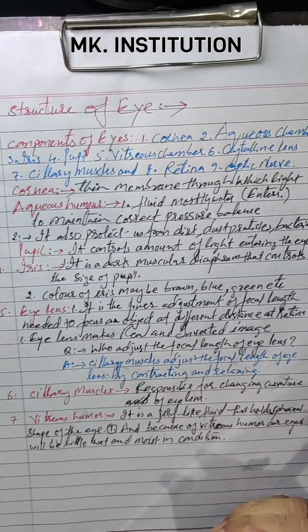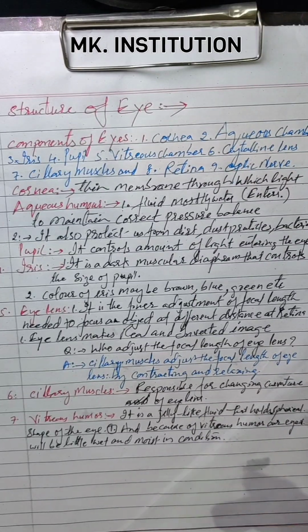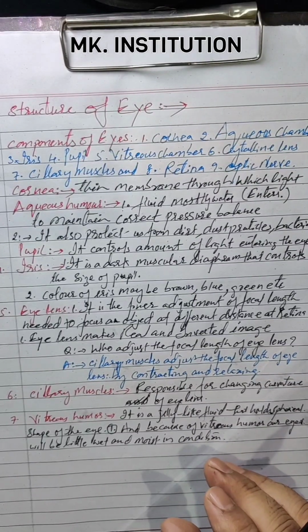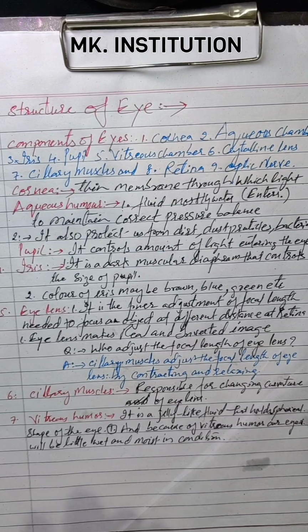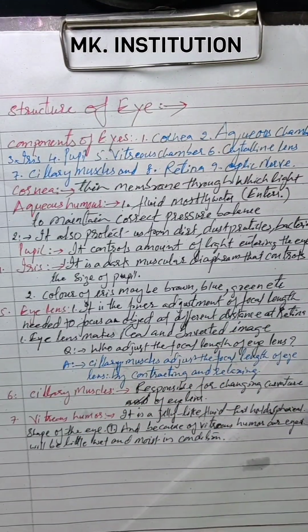When you open and close your eyes, at that time you will not feel any roughness at all, unless you have any conjunctivitis disease. Otherwise your opening and closing of eyes will be very smooth. Conjunctival disease causes some roughness, and the eye will become red in color due to the disease. Otherwise the eye will be very smooth. Clear? This is about the vitreous humor. Next one you can say retina.